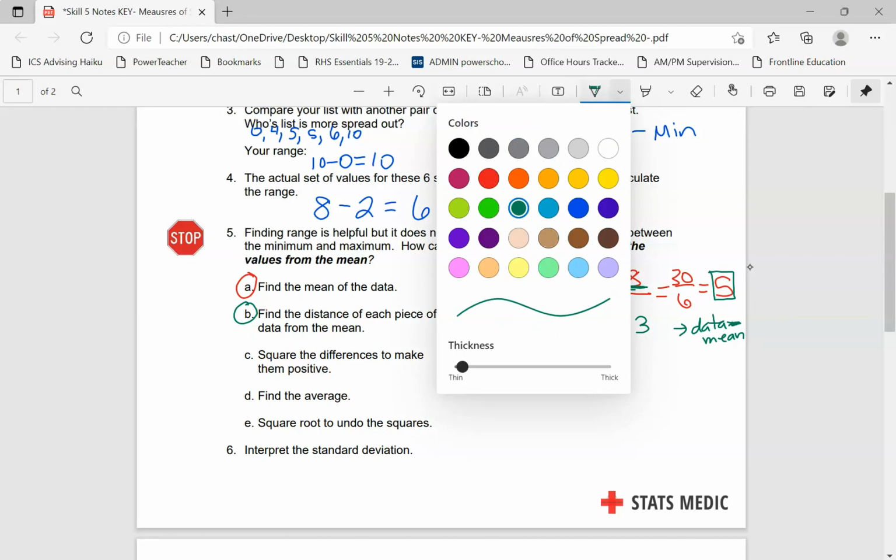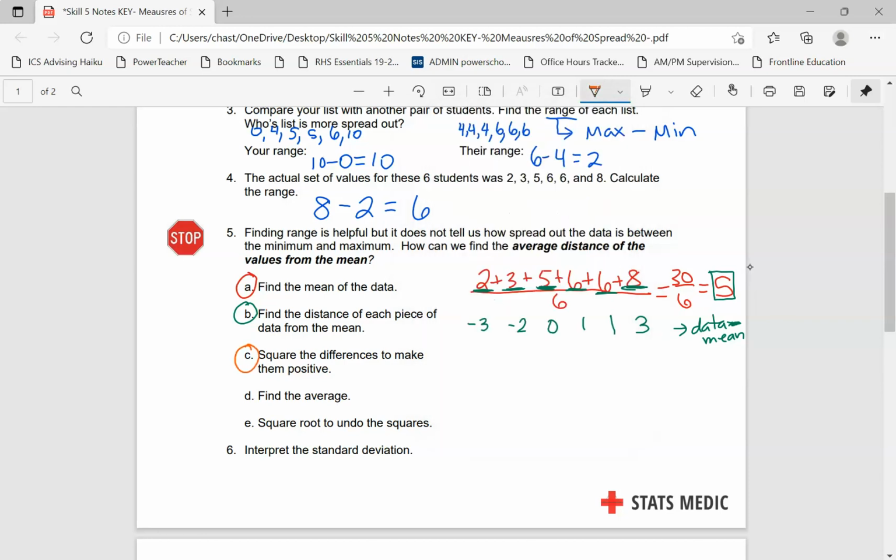So then part C, let's do it in orange. Part C says square the differences to make them positive. So we're going to take these, we're going to square them, we get 9, 4, 0, 1, 1, and 3. So we're just taking these values and squaring them. Okay, so we do that to make those positive, as we said.